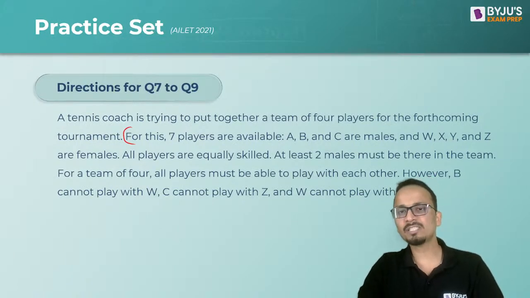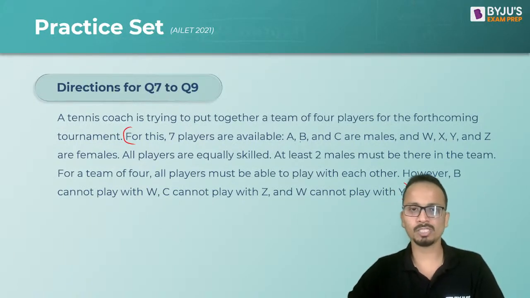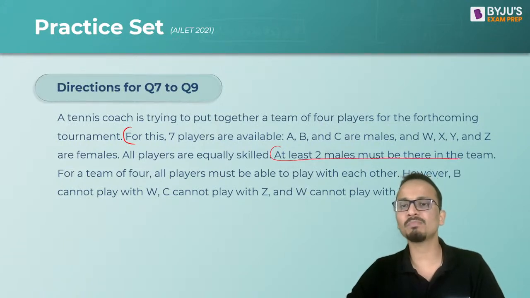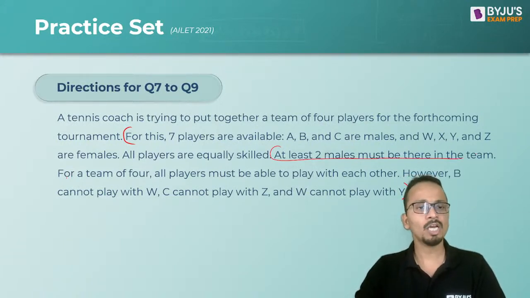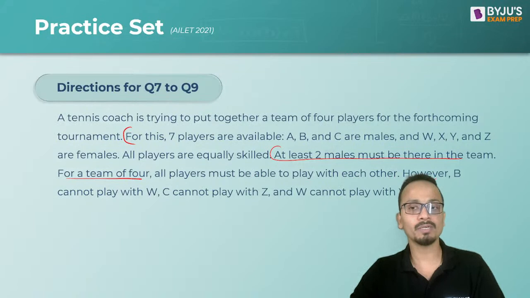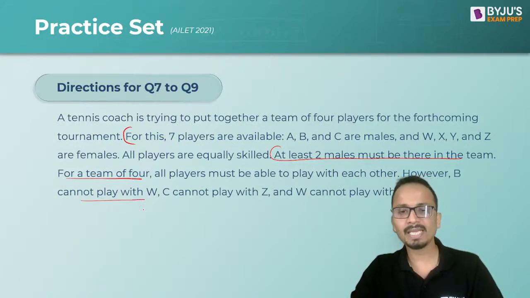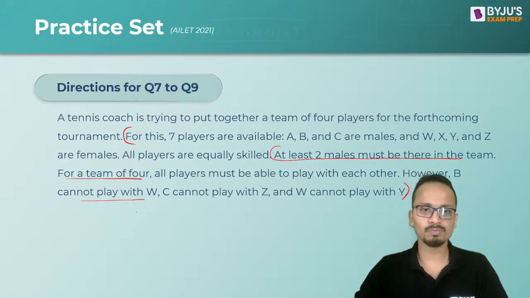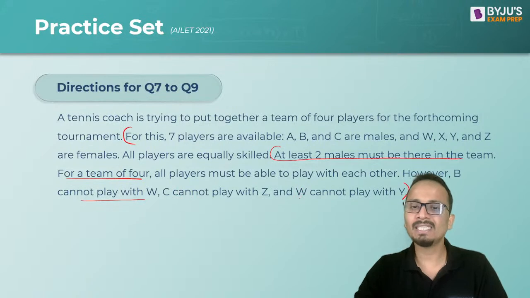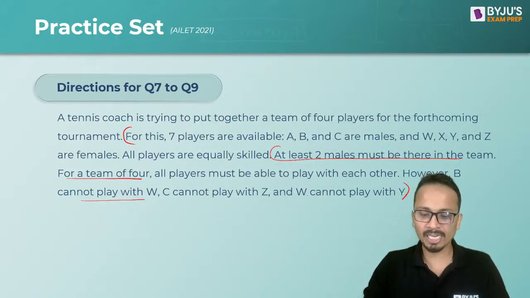At least 2 males must be there in the team. So this is an important line. At least 2 males must be there in the team. For a team of 4, all players must be able to play with each other. However, B cannot play with W. All right. C cannot play with Z and W cannot play with Y. So these are the directions that are given to all of you.